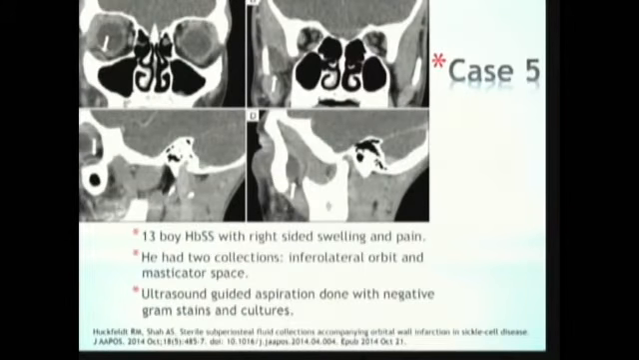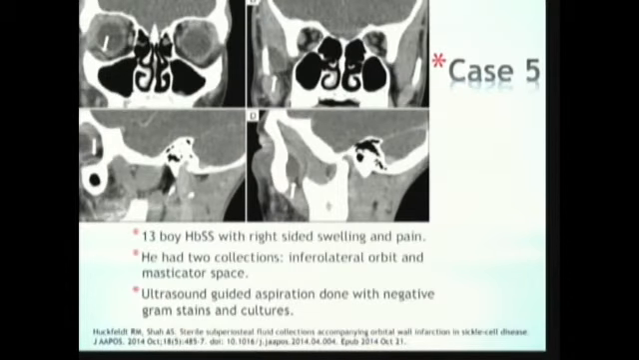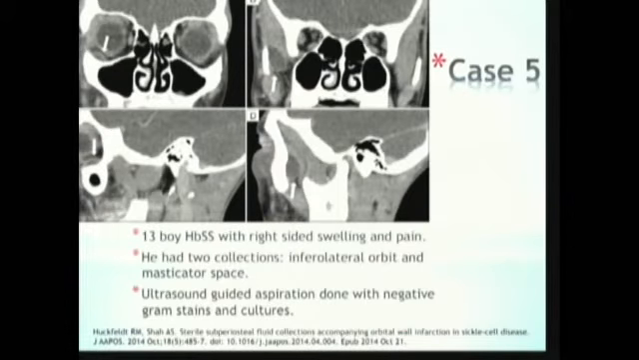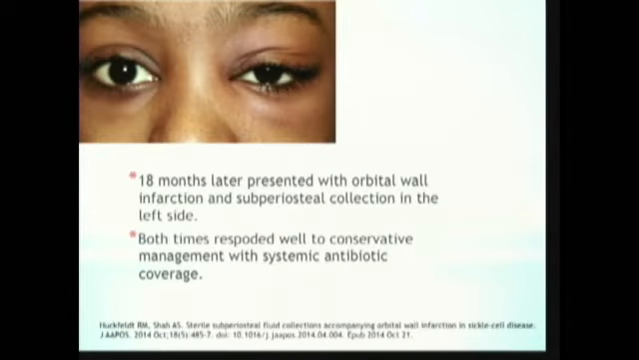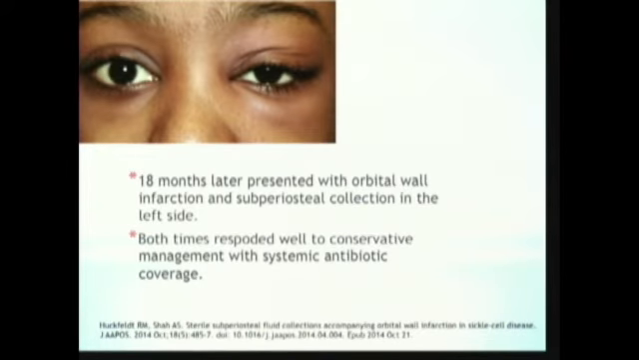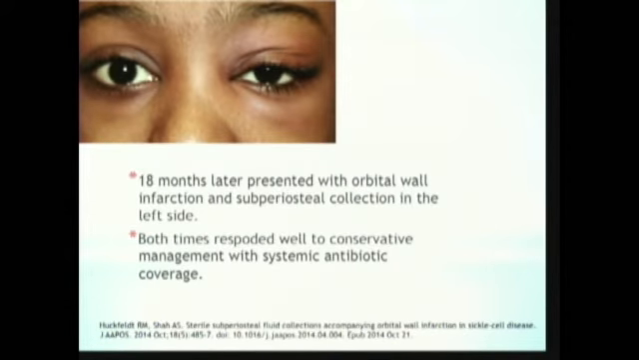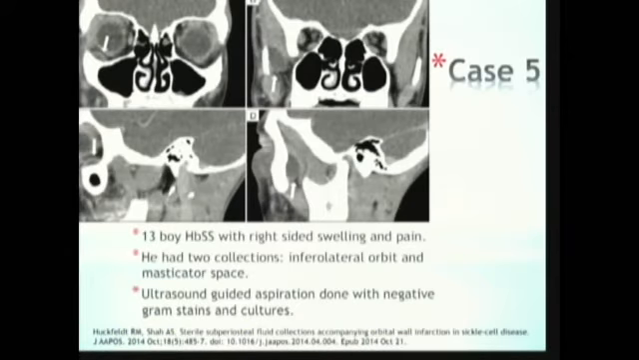There's another case of recurrent orbital wall infarction, but in the other eye. This patient had orbital wall infarction on the right side, with subperiosteal collection and masticator area collection. Then 18 months later, he developed swelling and pain on the left side with the same findings on the CT scan.